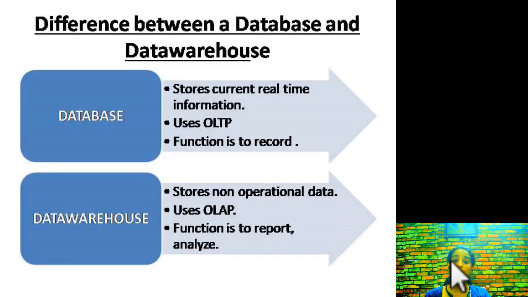Now we'll see the difference between a database and a data warehouse. As we saw, a database stores real-time, current information, whatever transaction is going on, say the sales happening per minute, it captures that. It will sit in the database. You have a sales database, a product database, and you can retrieve the information anytime using simple queries, and the processing speed is very fast.